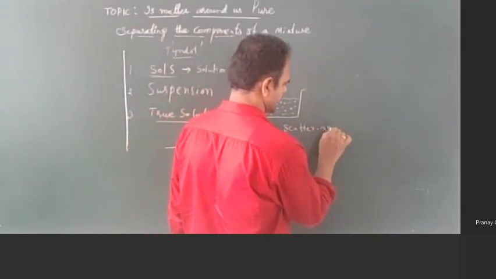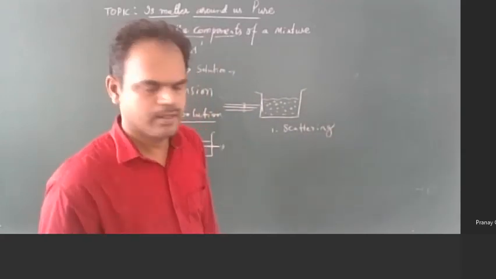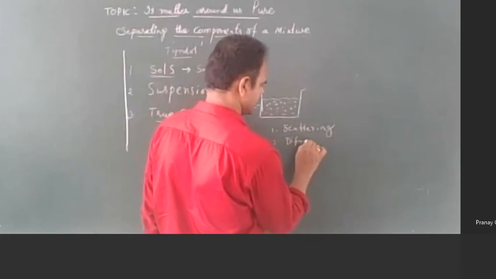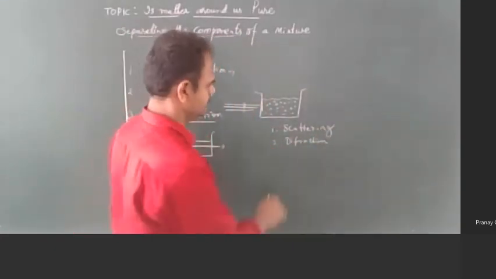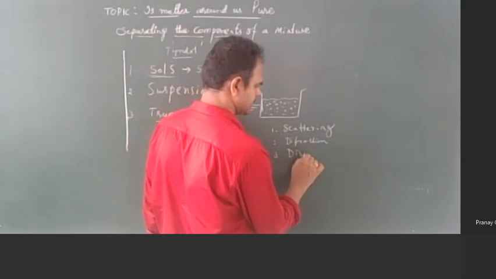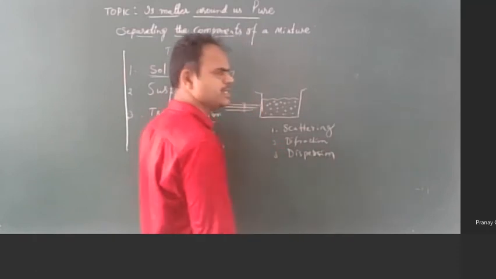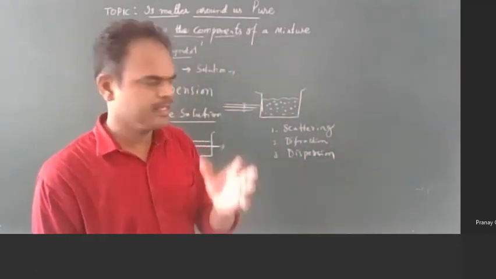Number one, scattering of the light will take place. Number two, diffraction of the light will take place. Number three, dispersion of the light will take place. Are you following what I am telling?